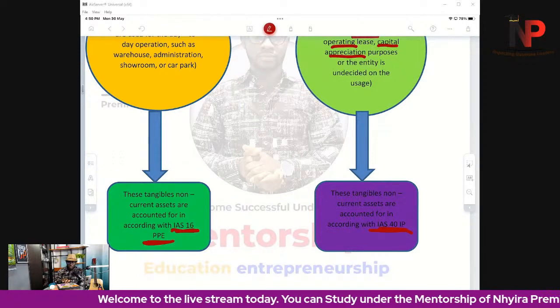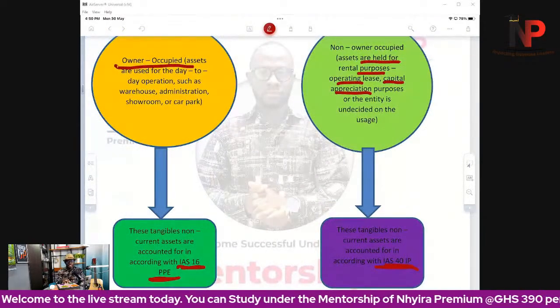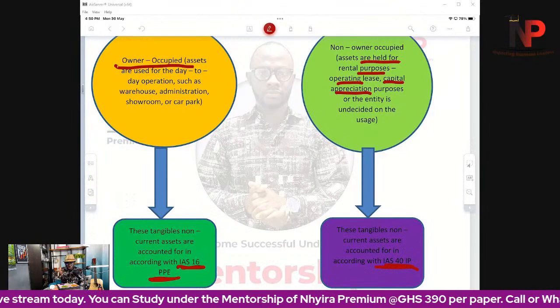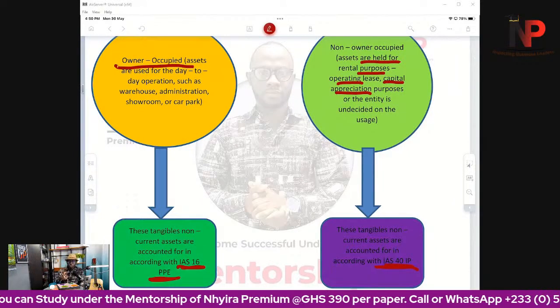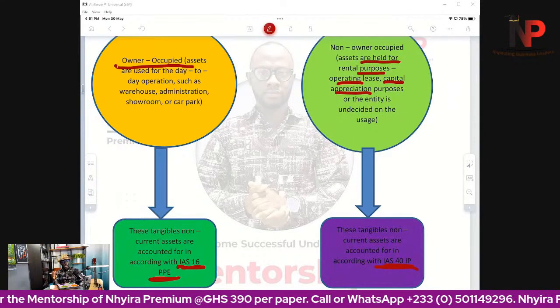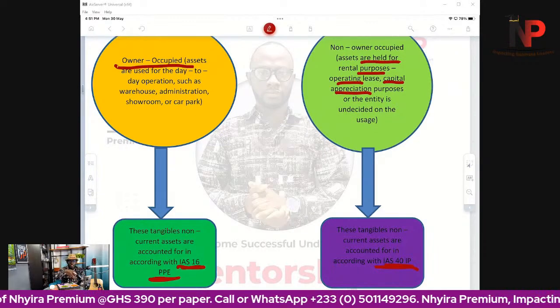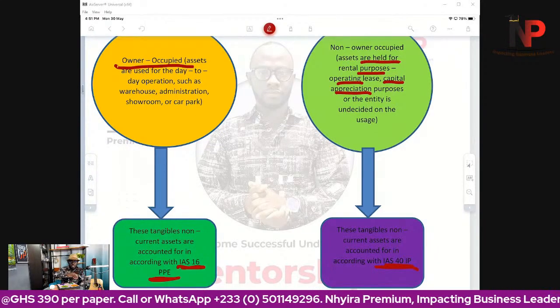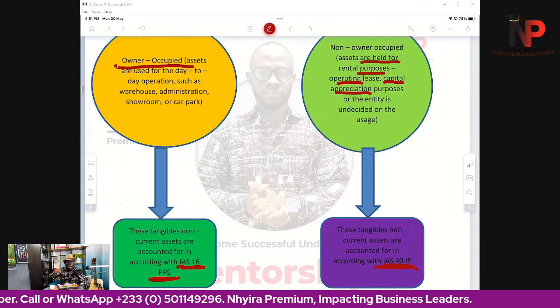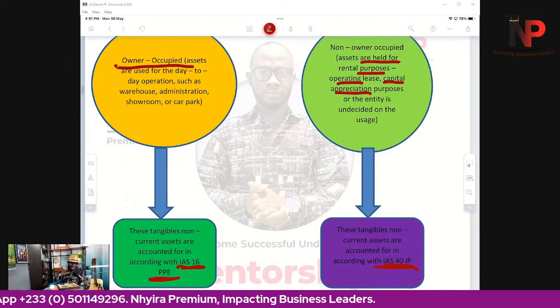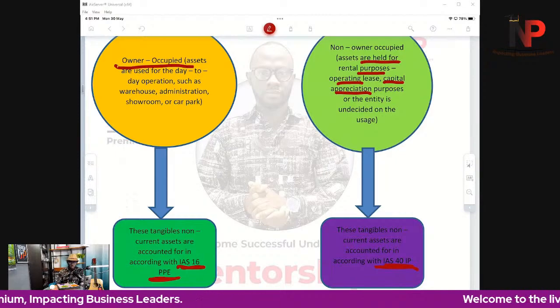Does that make sense? So the way we account for the assets that an entity controls would depend on whether it is an owner occupied tangible asset, IAS 16, or a non-owner occupied tangible asset, in accordance with IAS 40, investment property.